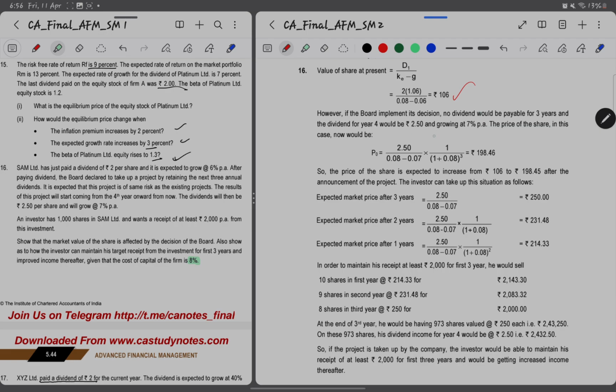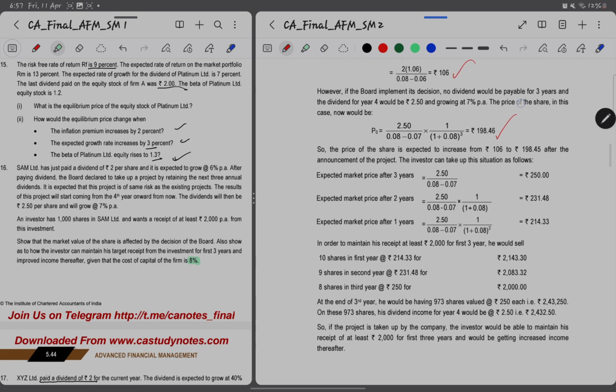So using this, if we calculate the value of share, 2.5 will be the dividend divided by Ke minus g, which is 8% cost of capital minus 7% growth, and multiplied by discounting for 3 years, as it is after 3 years value, we are getting a share price of 198.46. Now we know before price and after price. So the share value has increased from 106 to 198.46.